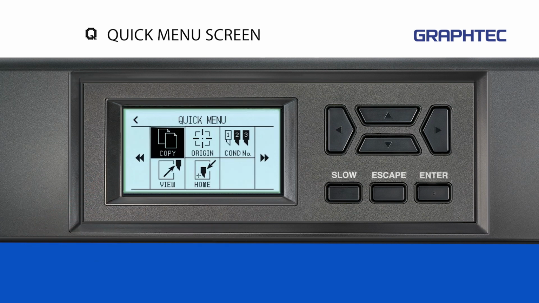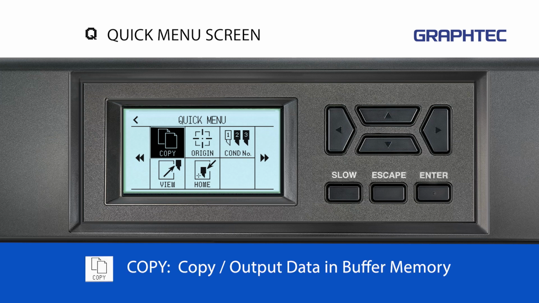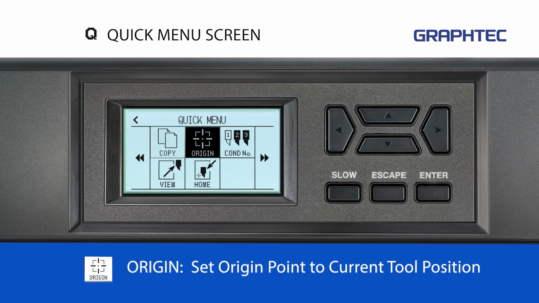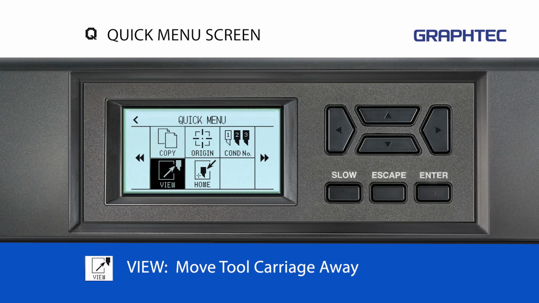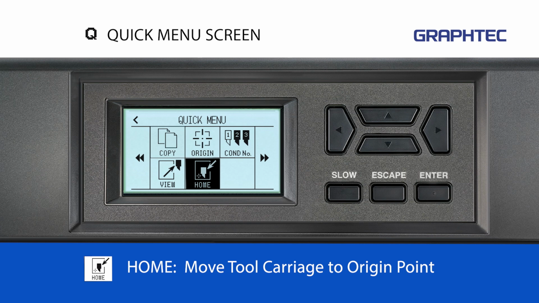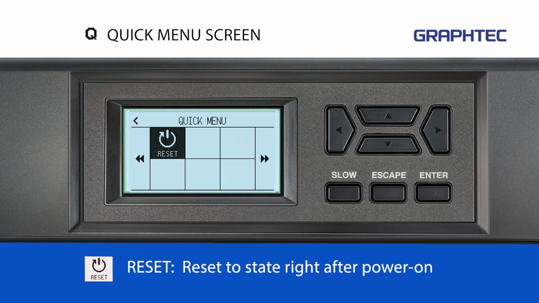Functions that can be operated and set from the quick menu screen are as follows. Copy, copy and output data from the buffer memory. Origin, set current tool position as the origin point. Condition number, changes the cutting condition number. View, moves tool carriage away from cutting area. Home, moves tool carriage to the origin point. Reset, returns cutter to state immediately after power on.